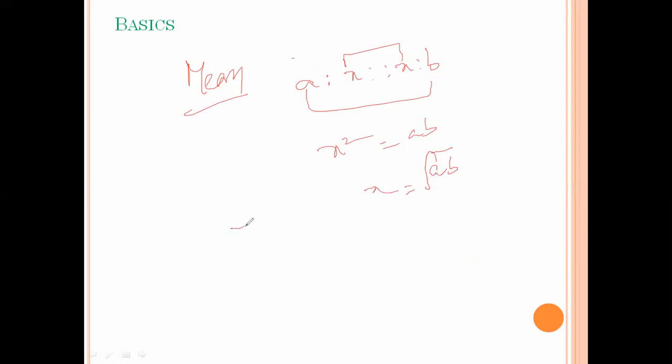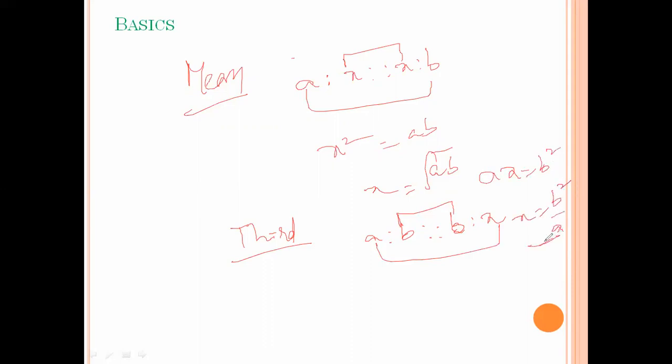Next one is third proportion. A is to B as B is to X. Product of extremes is equal to product of means, AX equals B square. X equals B square by A.